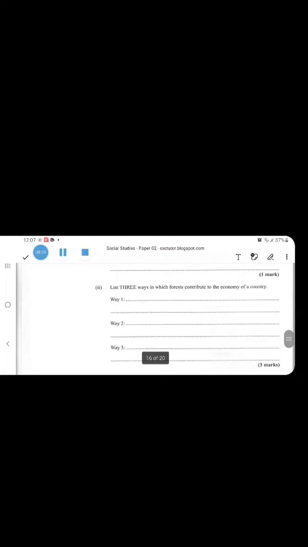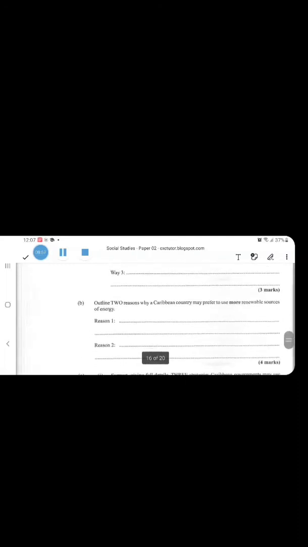Way 2, why not use the trees from the forest as timber to make local furniture for hotels, for restaurants, for homes, and they can even be used to make souvenirs. Even though some persons will say, but miss, that is contributing to deforestation, right? But it still can assist the economy of a country. So that was what? 2 ways?